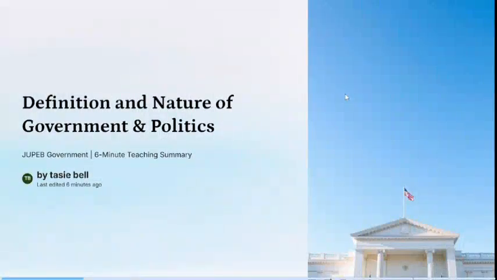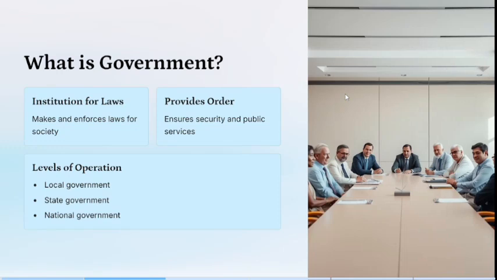So today we'll be starting with the definition and nature of government and politics. Before that, let's understand what government is. Government is the system or groups of people that exercise authority and control over a society, making decisions that affect its citizens, and also it provides order and ensures security and public services.